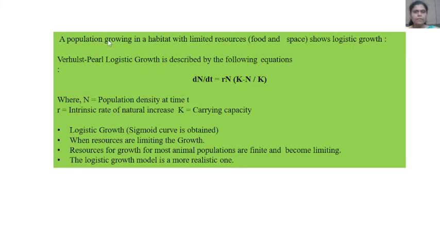Second is the logistic growth model. A population growing in a habitat with limited resources such as food and space shows logistic growth.